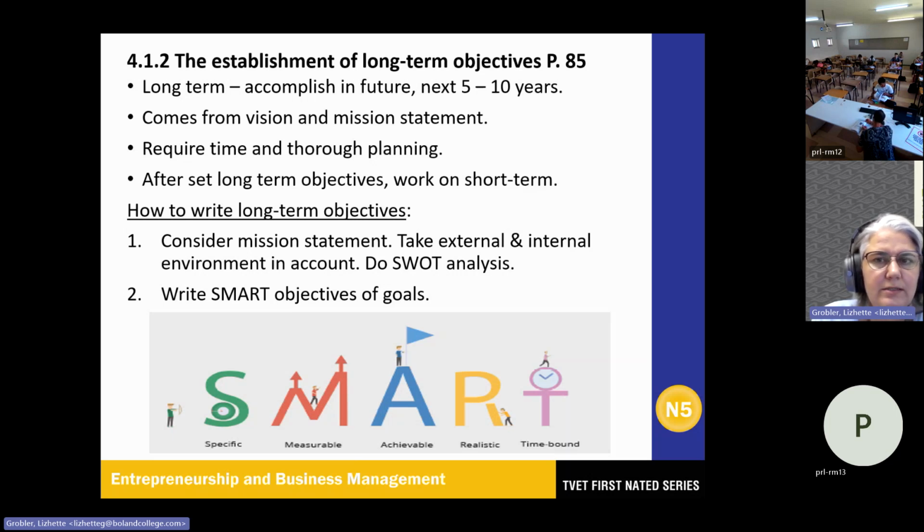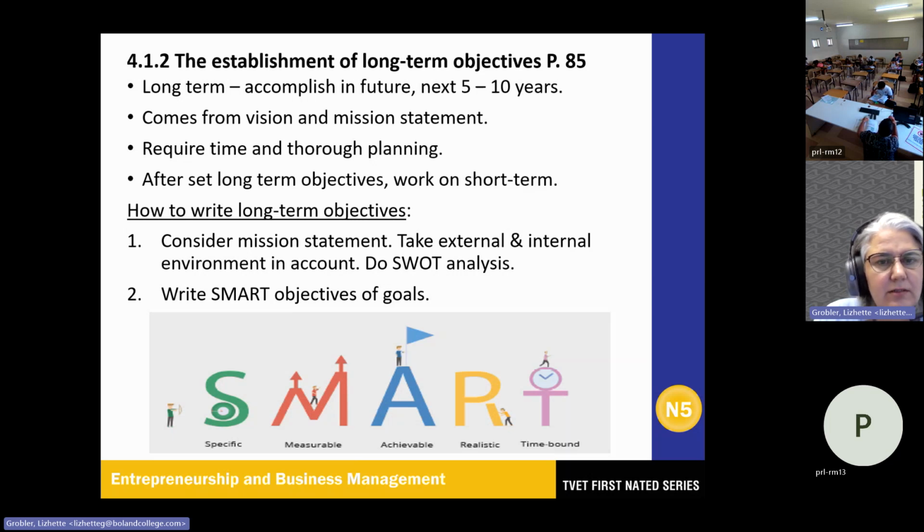So you must always link time to any objective or goal that you have. After setting the long-term objectives, you work on the short-term objectives. So you start with the long-term objectives, and then you will implement that by planning short-term objectives as well.